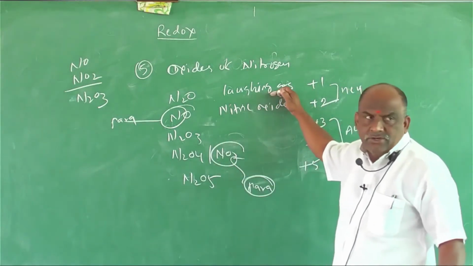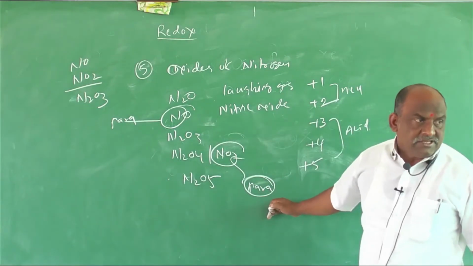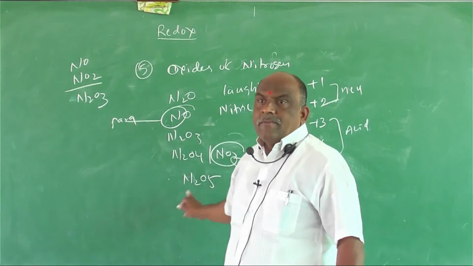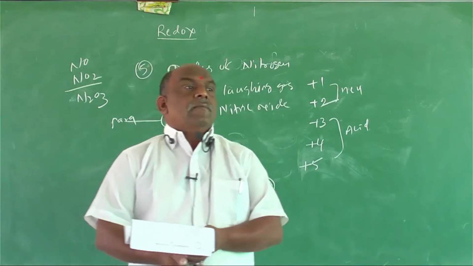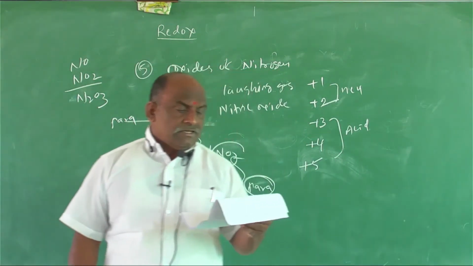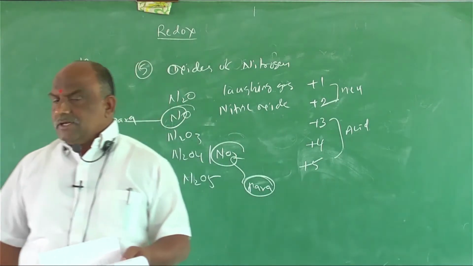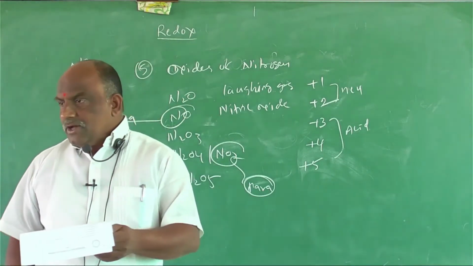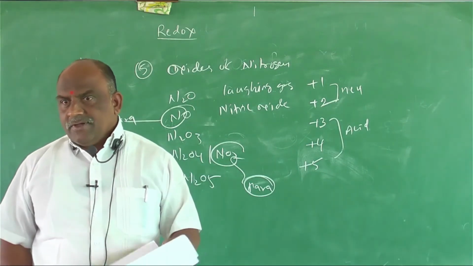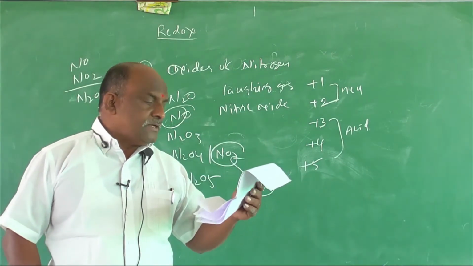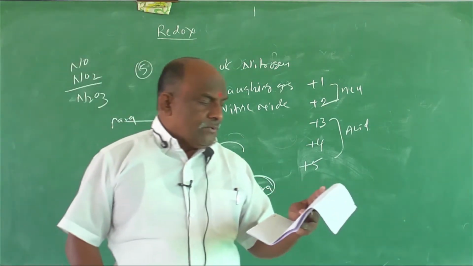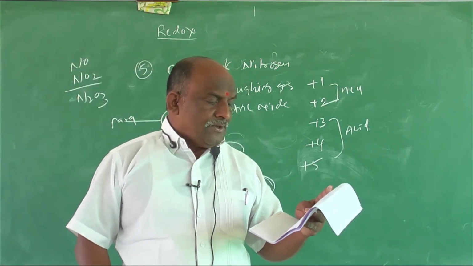The starting 2 oxides are neutral oxides. The remaining 3 oxides are acidic oxides. N2O5 is the strong acidic oxide. NO and NO2 are paramagnetic oxides. The remaining are all diamagnetic oxides. So the second option is right. The options are jumbled, same options. So the second option: N2O less than NO less than N2O3 less than NO2 less than N2O5.